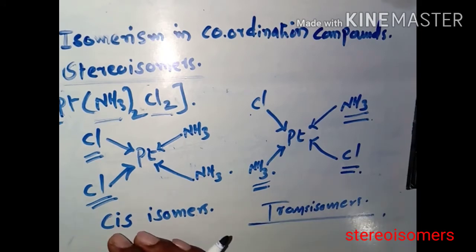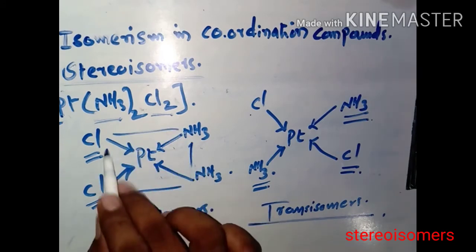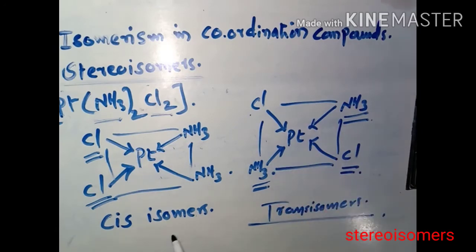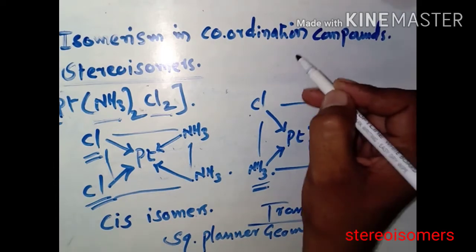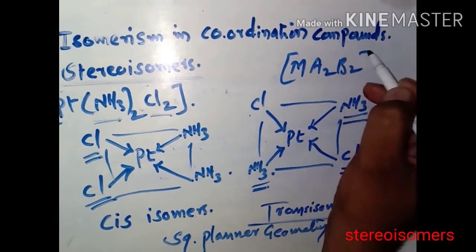So here we took such an example in square planar. Such a geometry is known as square planar geometry, or in general you can say that it is of the type MA2B2.